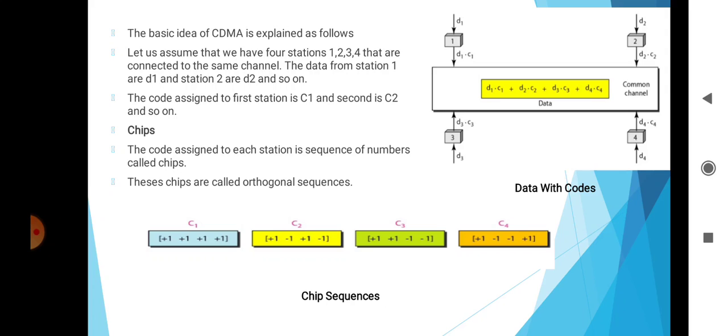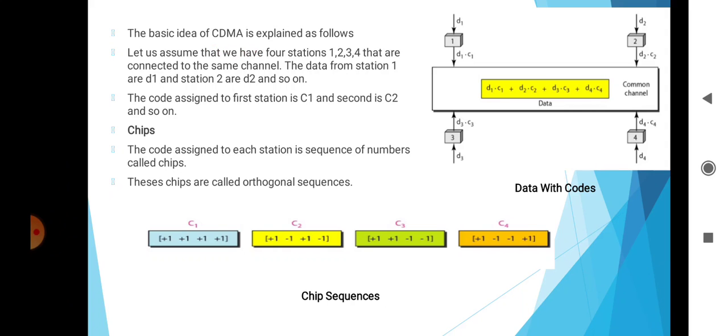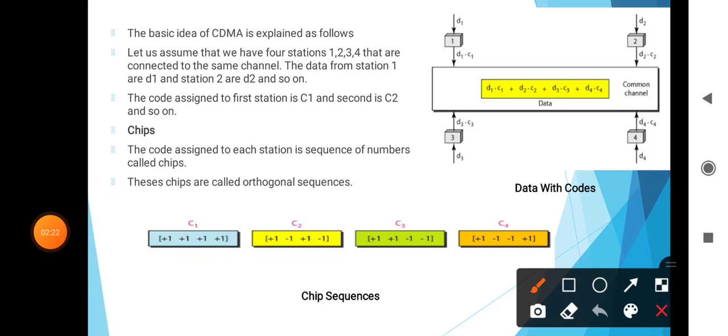Then the second is the idea. Here the basic idea of CDMA is explained as follows. Let us assume that we have 4 stations 1, 2, 3, 4 that are connected to the same channel, and the data of station 1 is D1 and of station 2 is D2, and so on. The code assigned to the first station is C1, then C2, and so on.